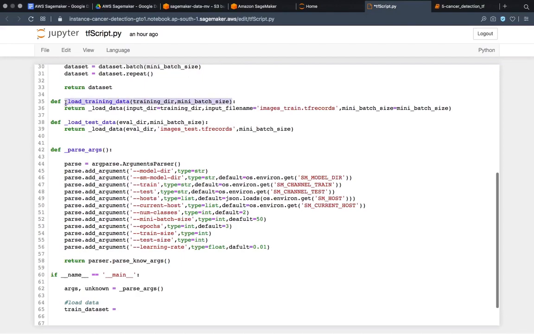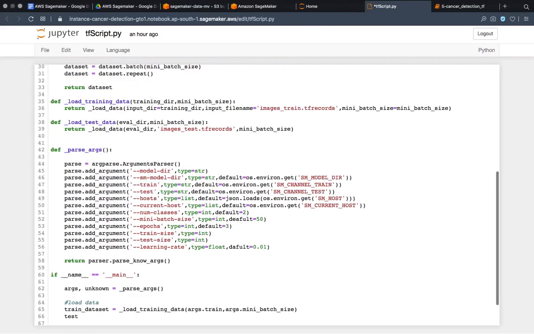I will take this function over here, and it is expecting train directory and mini batch. So for train I will give arguments dot train, and for mini batch, args dot mini batch size. So that will be good to go.